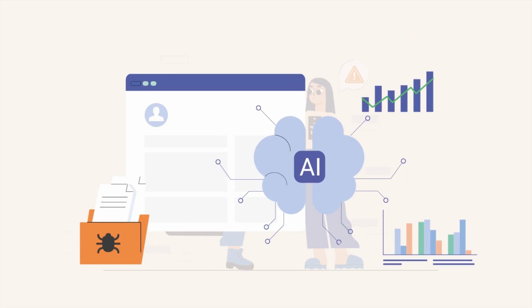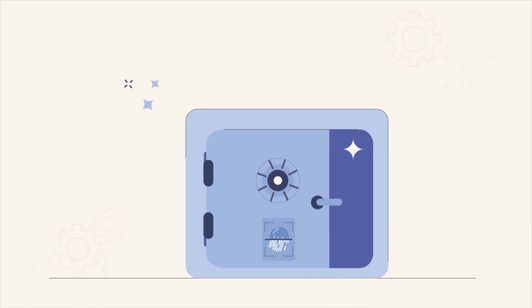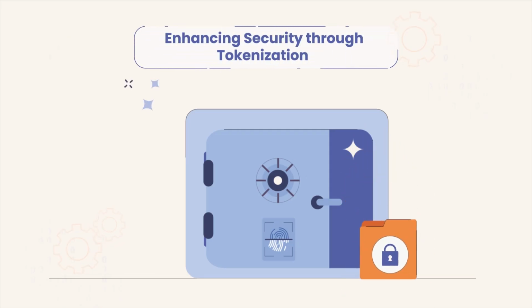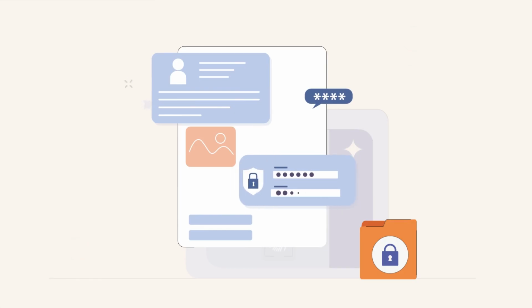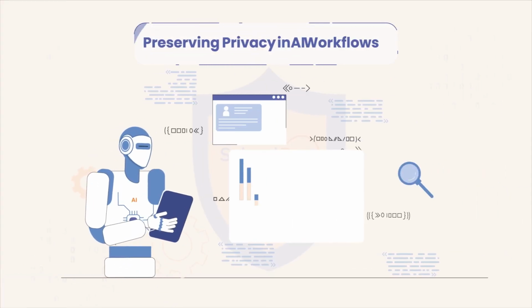That's where SchoolDay's self-sovereign ecosystem orchestration comes in. It addresses these challenges with 3 core values that transform how districts manage school data. First, enhancing security through tokenization. By replacing raw private information with secure tokens, SchoolDay minimizes exposure across all systems, reducing the risk of breaches and unauthorized access. Second, preserving privacy in AI workflows.